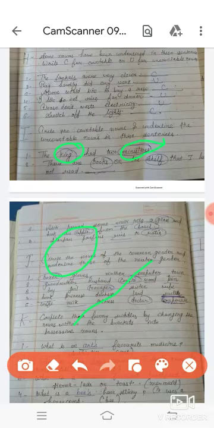Now the second is: there are books on the shelf that I had not read. So firstly we will find out the nouns. Nouns are books and shelf. Okay, now find out whether these nouns are countable or uncountable. Students, you can see the books, and you can count the number of books, so you will circle it.